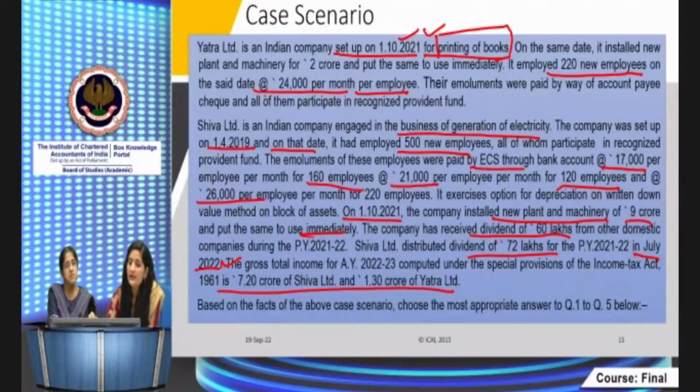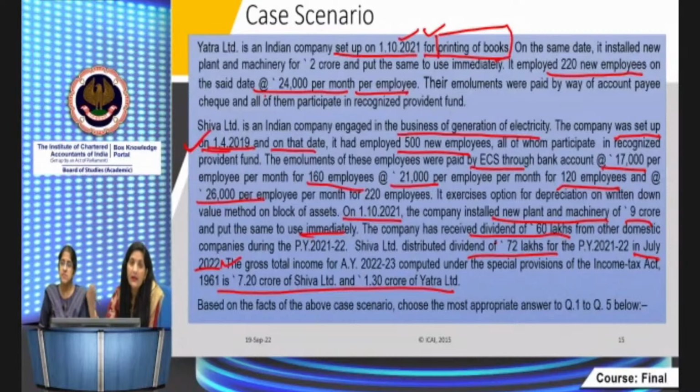That company is engaged in business of generation of electricity. Here in this section, generation of electricity is also one of the criteria for claiming section 115 BAB. So can it be? However, the company was set up prior to 1/10/2019, so it would not be eligible for BAB again. So Shiva Limited will not be eligible, and Yatra Limited will also not be eligible.